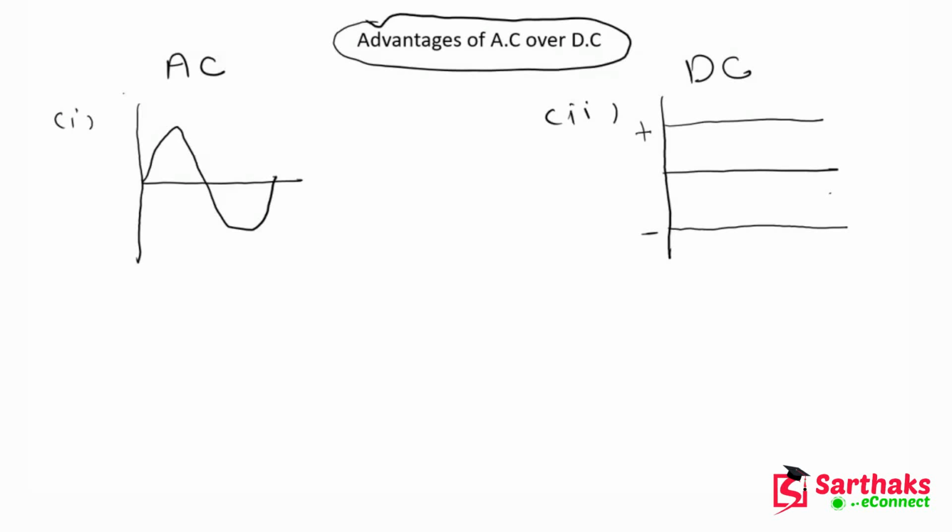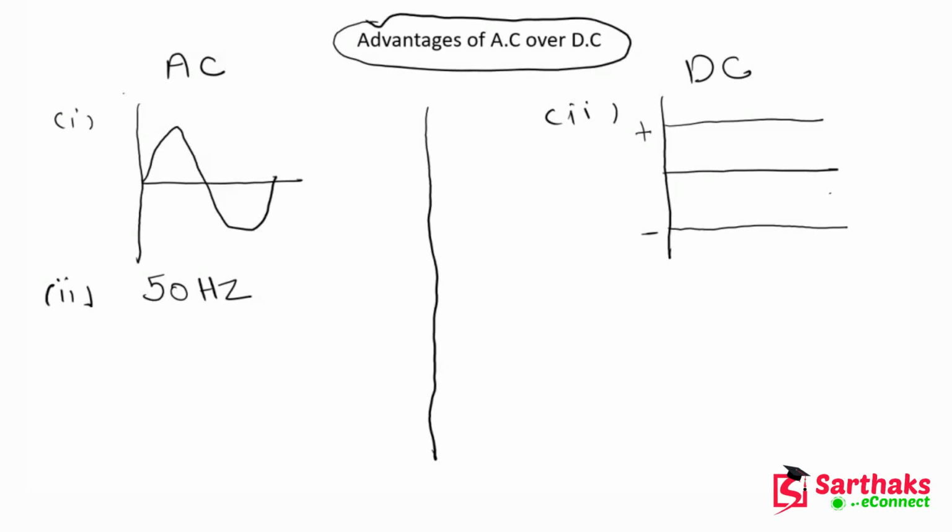Now guys, let me tell you the second difference between the AC and DC. The second difference is frequency. In AC, the frequency, if India, then I will say it is 50 hertz. In India, the frequency of AC is 50 hertz.